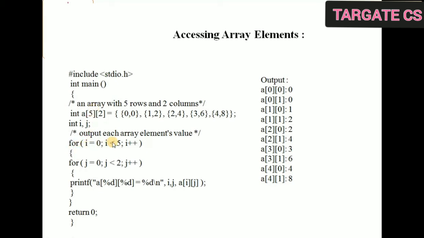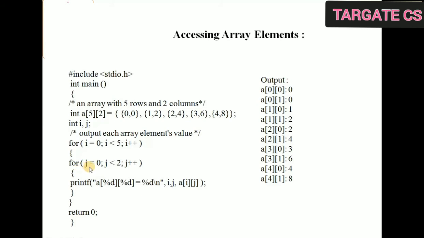Outer loop for rows. How many rows are there? 5. So indices start from 0. So how to access rows? Row 0, row 1, row 2, row 3 and row 4. That is i from 0 to 4. We will not consider 5. That's why I have written i less than 5, then i plus plus. Then inside the row I will access the columns because each row has 2 columns.